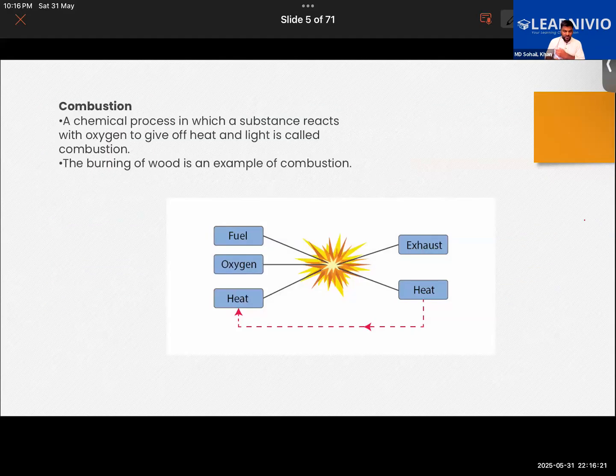We should be actually learning about combustion first. So combustion is basically a chemical process in which a substance reacts with the oxygen from air, and it gives out heat and light. What kind of reaction is this? What kind of process is this? First, I said it's a chemical process, right? Because in a chemical process, two or more substances react together to form a new substance.